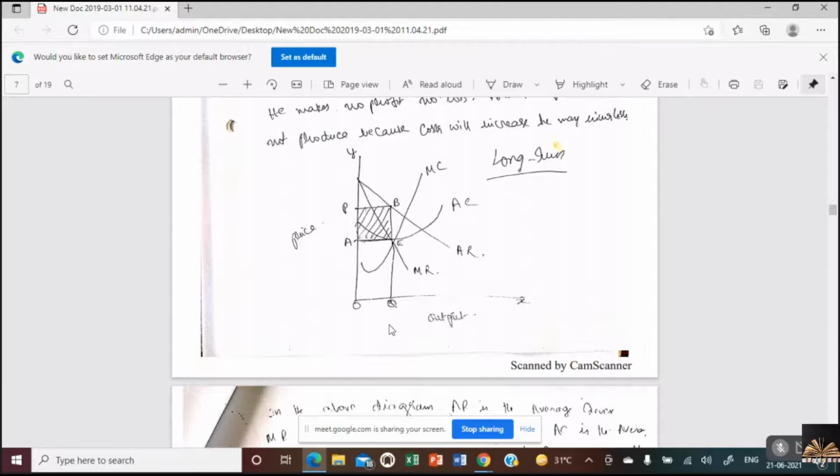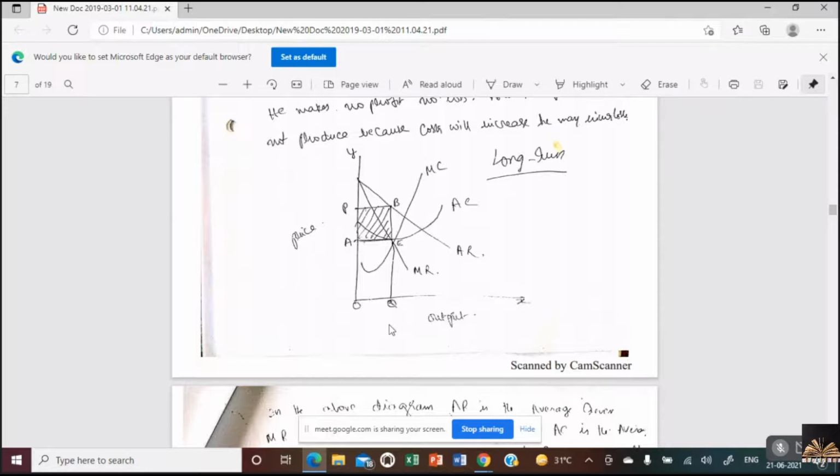Is it clear, Nana? This is the point where we compare revenue and cost and see the difference between them. At point E, AC is below the AR. So the difference between the AC and AR is supernormal profits. Is that clear? Denoted by the area PAB. OP is the price, OA is the cost.